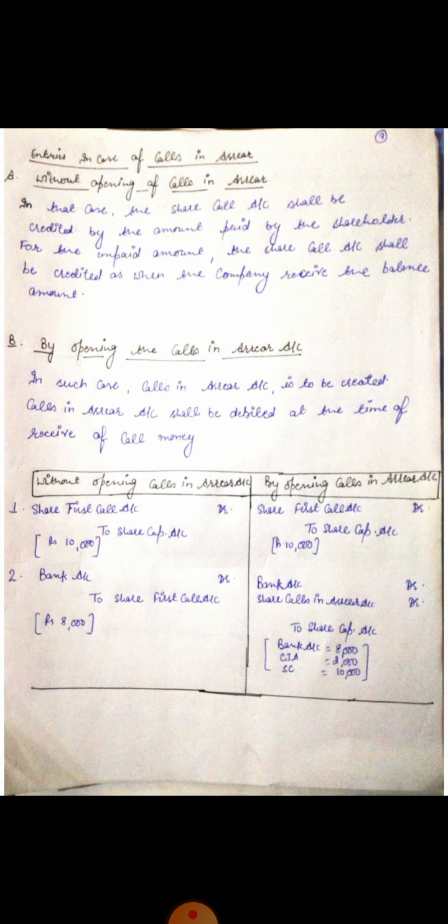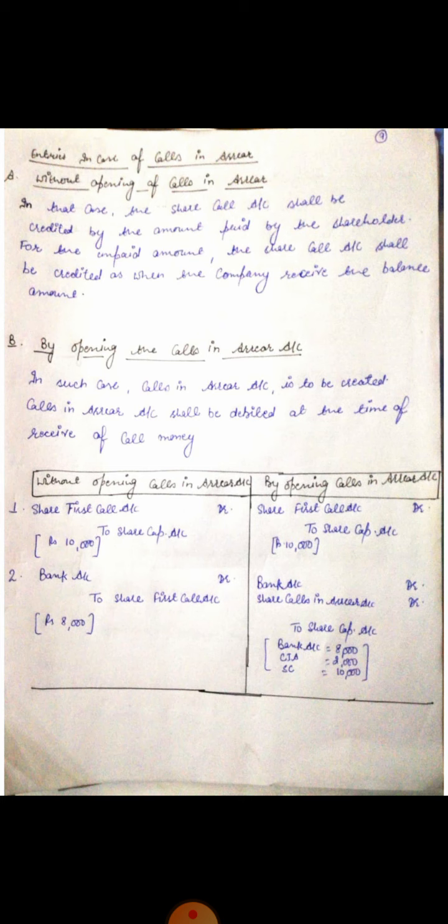When the shareholders do not pay the full due amount of their call, then this amount which is not paid by the shareholders to the company is known as calls in arrear. A company has to show its effect in its accounts.